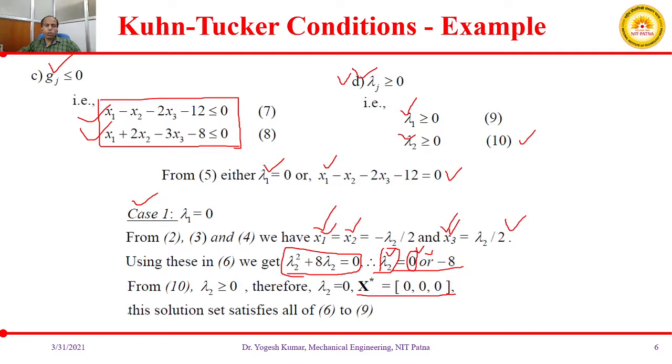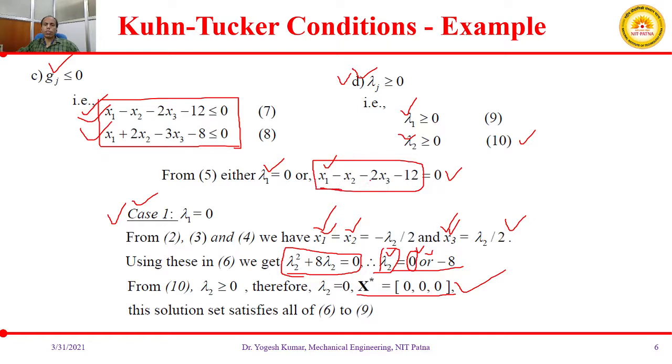Okay, so we can say this is the optimum solution of your given problem subjected to the given constraints using your Kuhn-Tucker conditions. This was case 1 when we took lambda 1 equal to 0, and luckily we were able to get the optimum value. Now let us try to figure out using case 2.